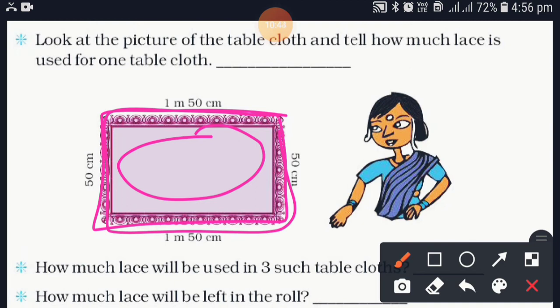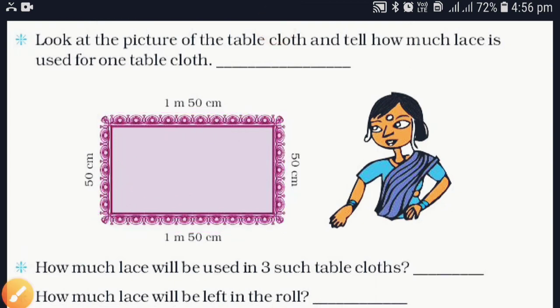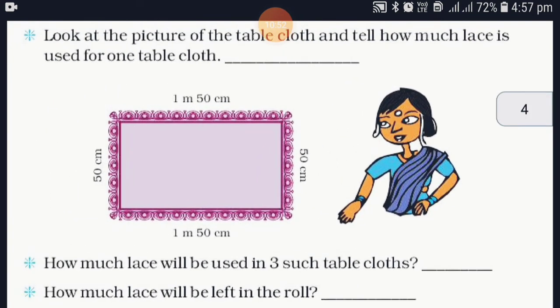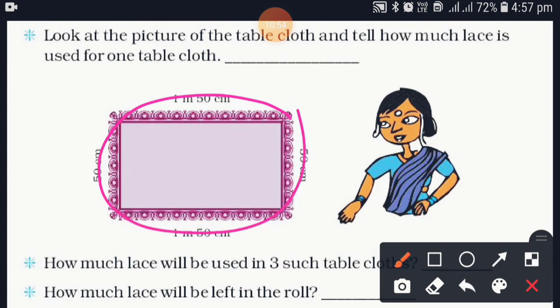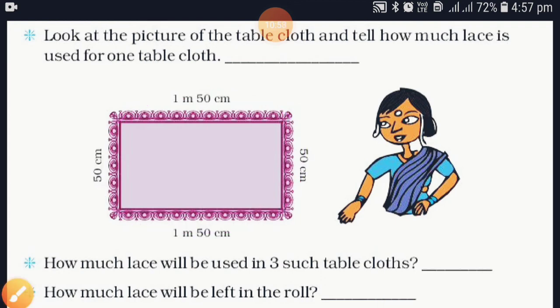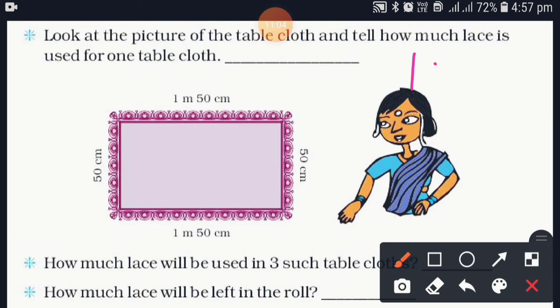In this chapter you are learning perimeter. Perimeter means around measure. So the measure of the tablecloth is 1 meter 50 centimeter.